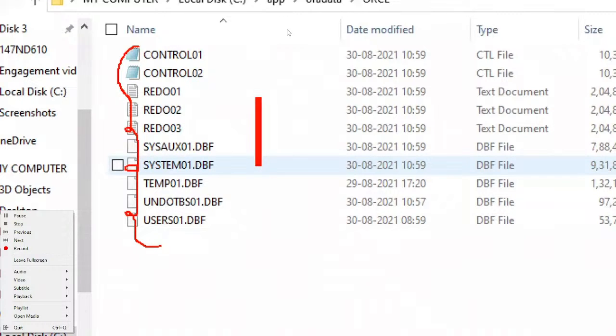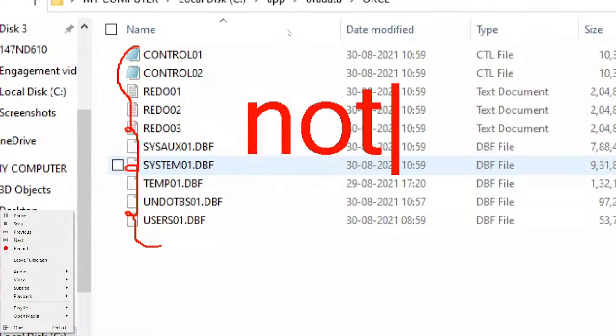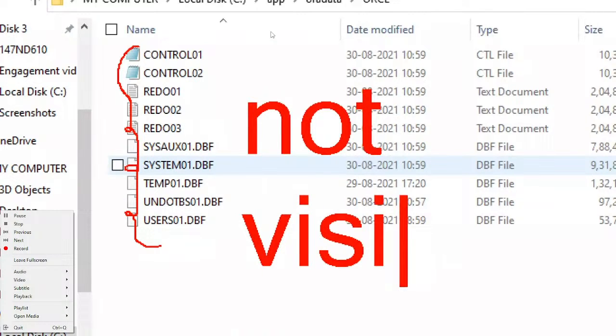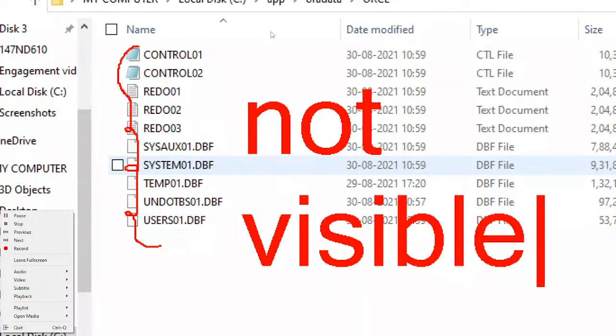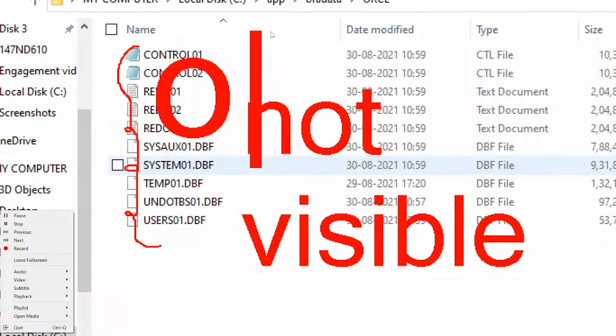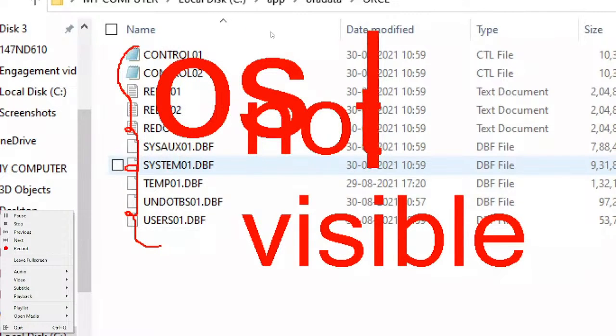Is that table visible in the operating system or not? Very good, not visible. Are you observing or not? This is not visible. That's why a structure which is not visible in the operating system, OS, is called a logical structure.